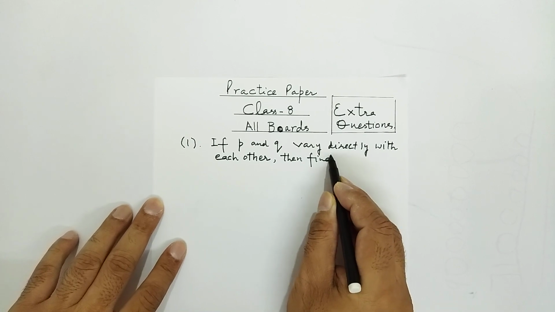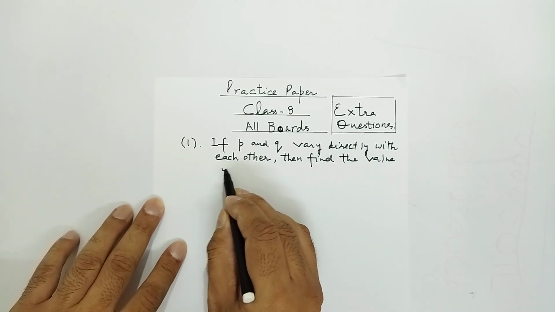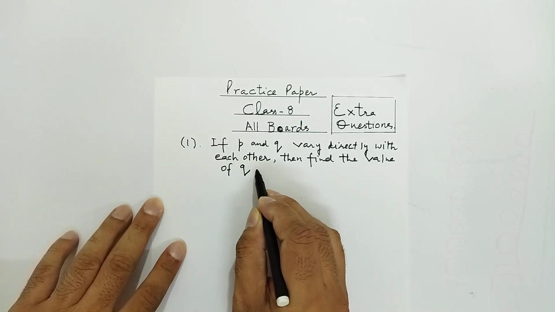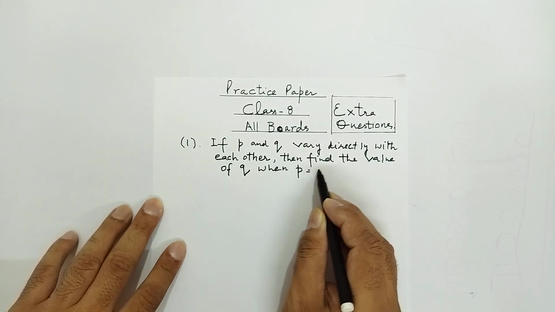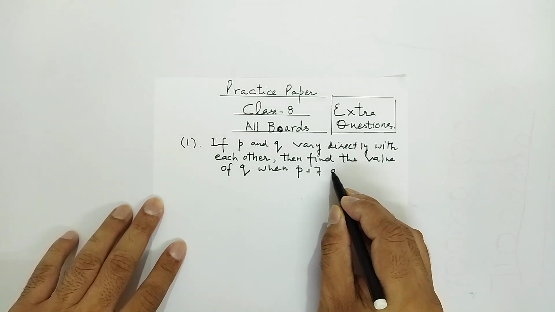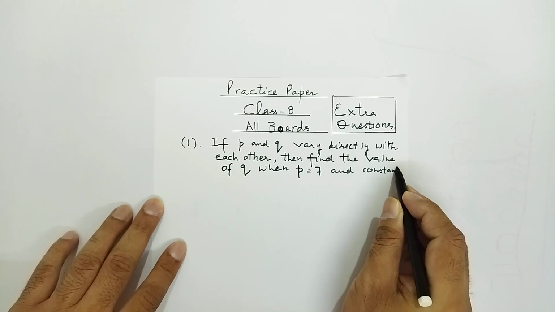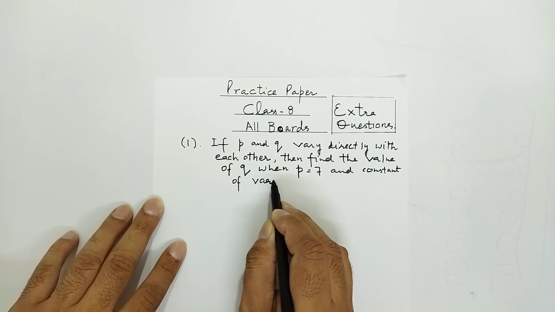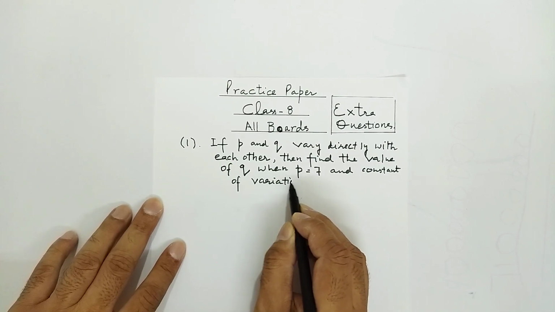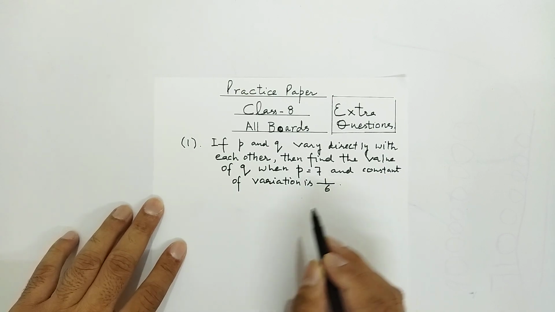the value of Q when P is equal to 7 and constant of variation is 1/6.